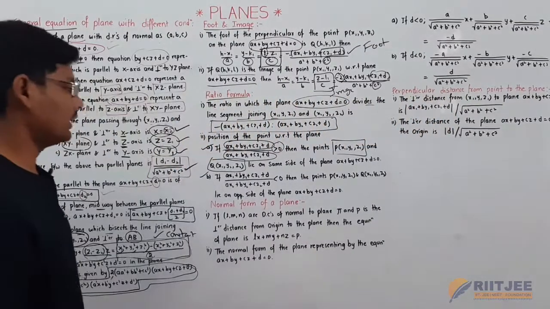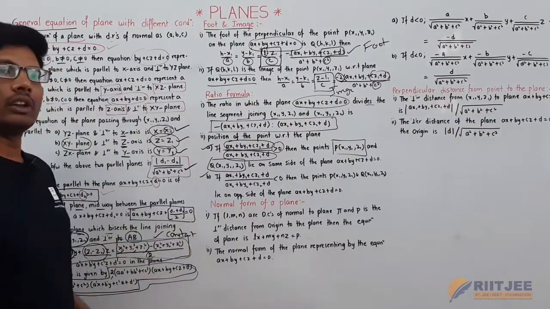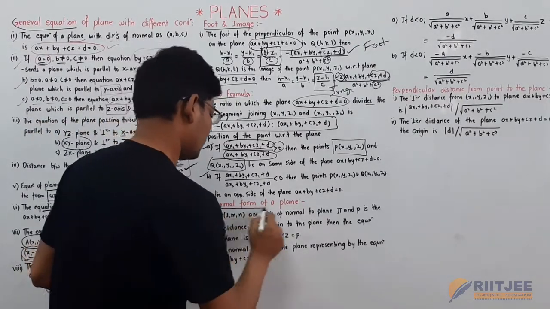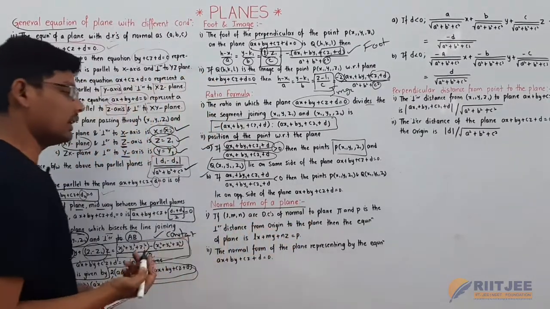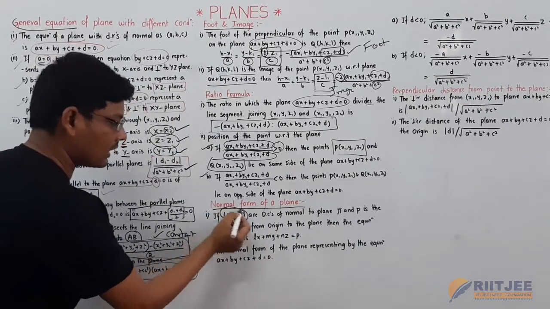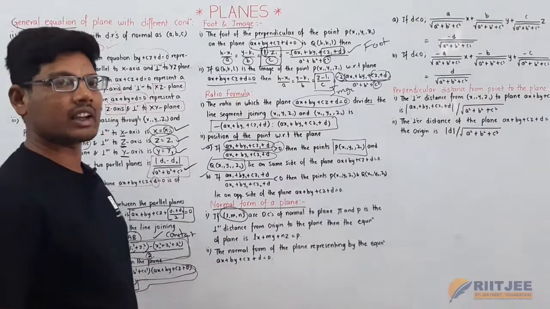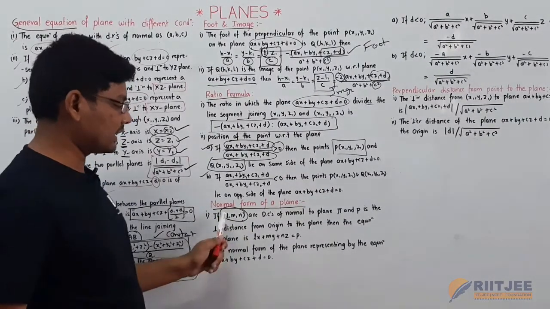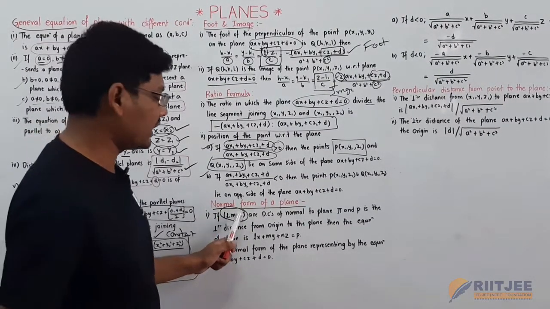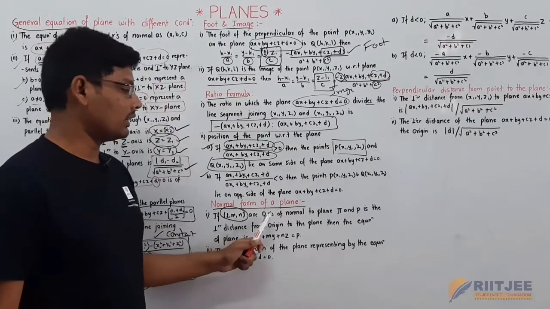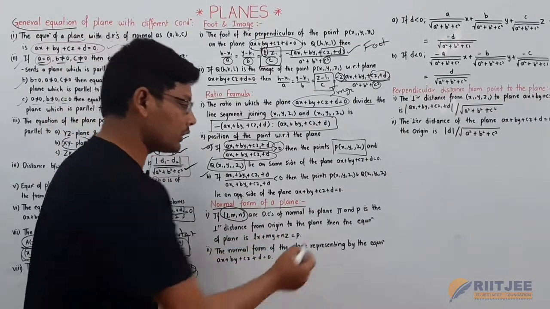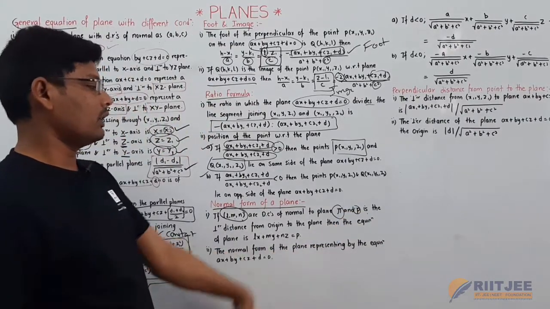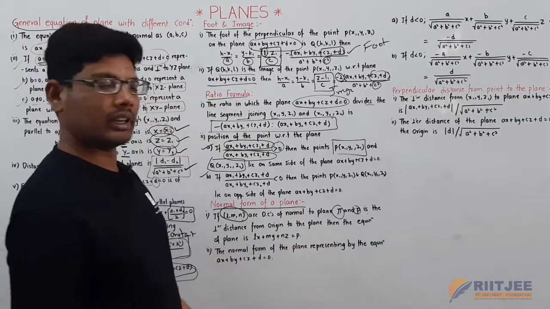Now the next point, normal form of a plane. Here normal is nothing but the perpendicular. If L, M, N are direction cosines of a line in a 3D coordinate system, L is cos alpha, M is cos beta, N is cos gamma, the direction cosines of a normal to a plane, and P is the perpendicular distance from the origin to the plane,